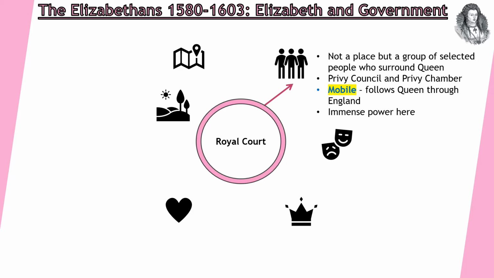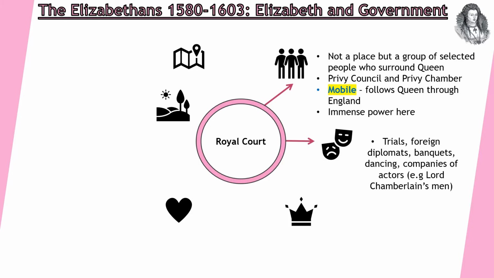So this includes the Privy Council, which I'll talk about more on the next slide, but also the Privy Chamber, which is made up of her ladies-in-waiting and people that would accompany her in her private chambers. It is mobile, which means it follows the Queen throughout England. Because we've talked about the fact that there's going to be many nobles and gentry men here, this is a place with lots of power and influence.